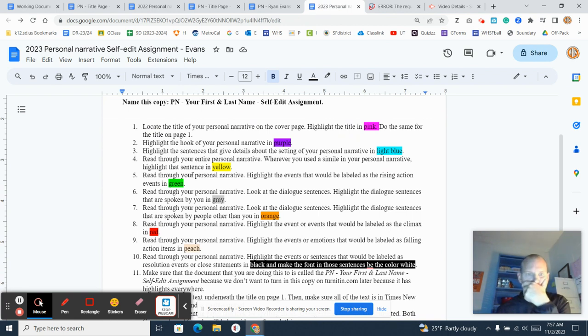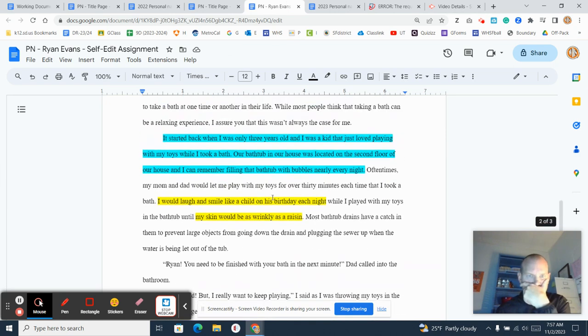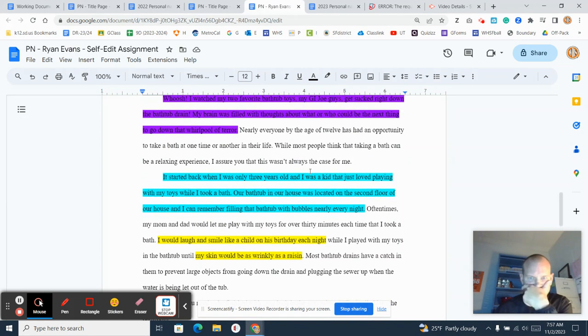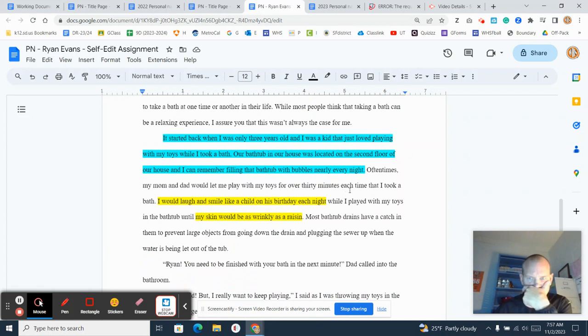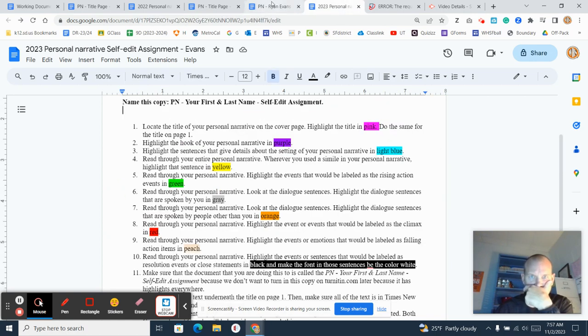Now, I need to go in here, read through your personal narrative, highlight the events that will be labeled as the rising action events. Okay? I think this would be some rising action. I'm supposed to label that green.